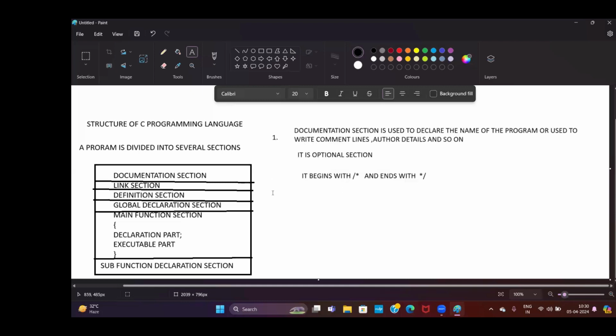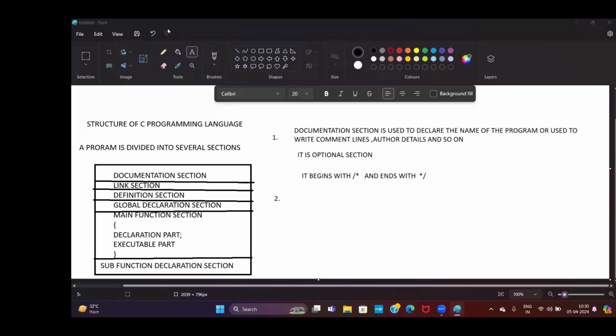Next, what is the second one? The second one is the link section. Many of you are trying to understand what the link section is.